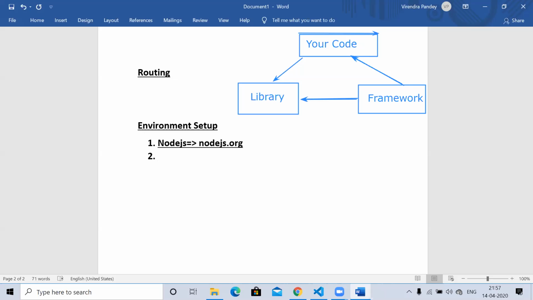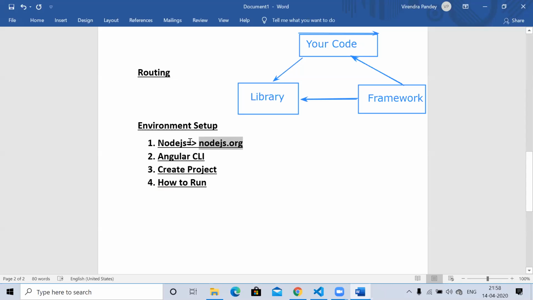After installing Node.js, we need to install the Angular CLI. After getting the Angular CLI, we need to create the project using the CLI. After that, how to run the project.